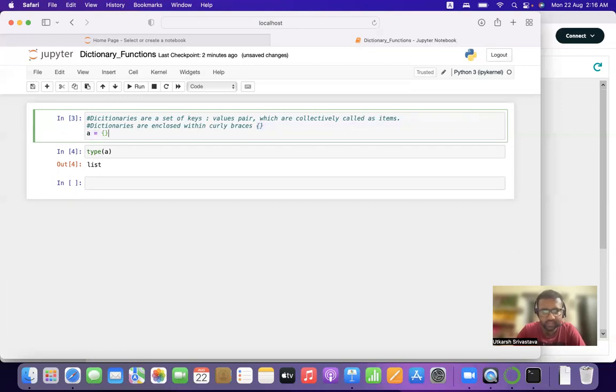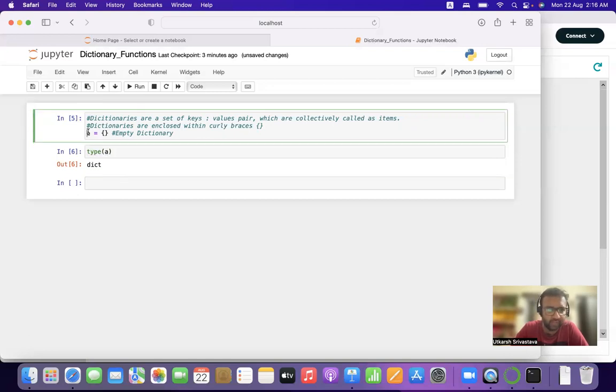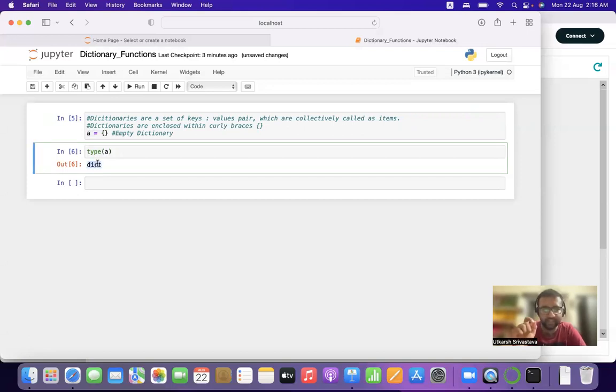Now let us create a curly bracket and leave it empty. This is our empty dictionary. When we use the type command, with a, the name of our dictionary variable, enclosed in parentheses, it will show us dict if it is a dictionary. That means the above variable a is a dictionary.